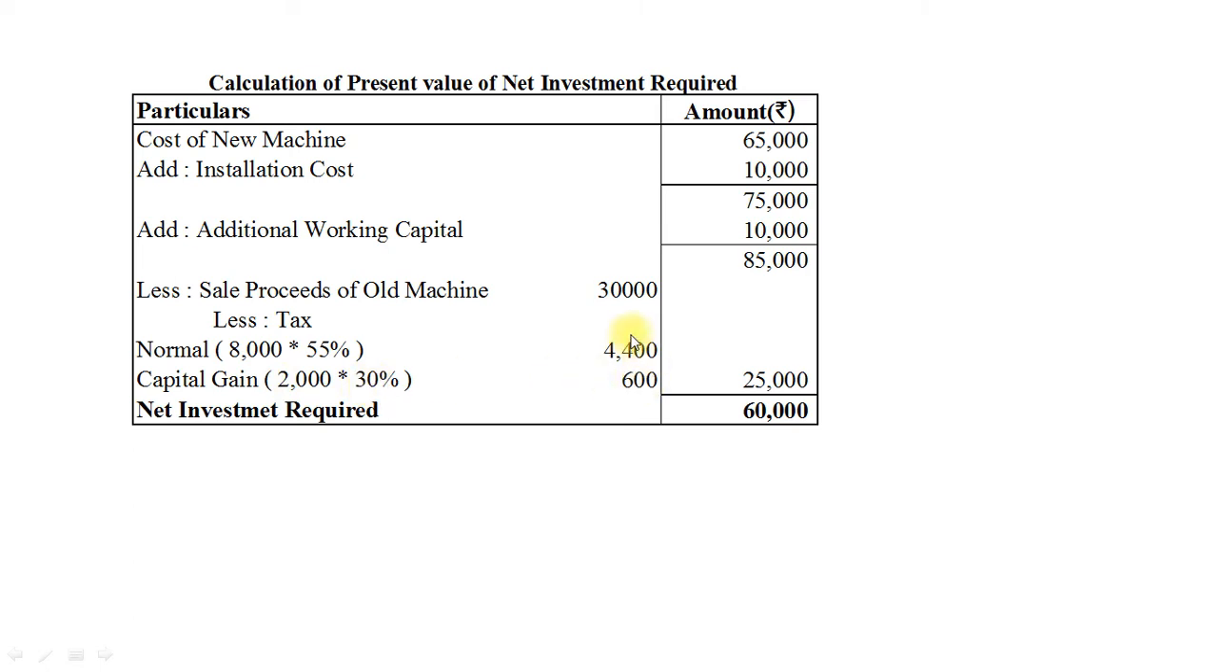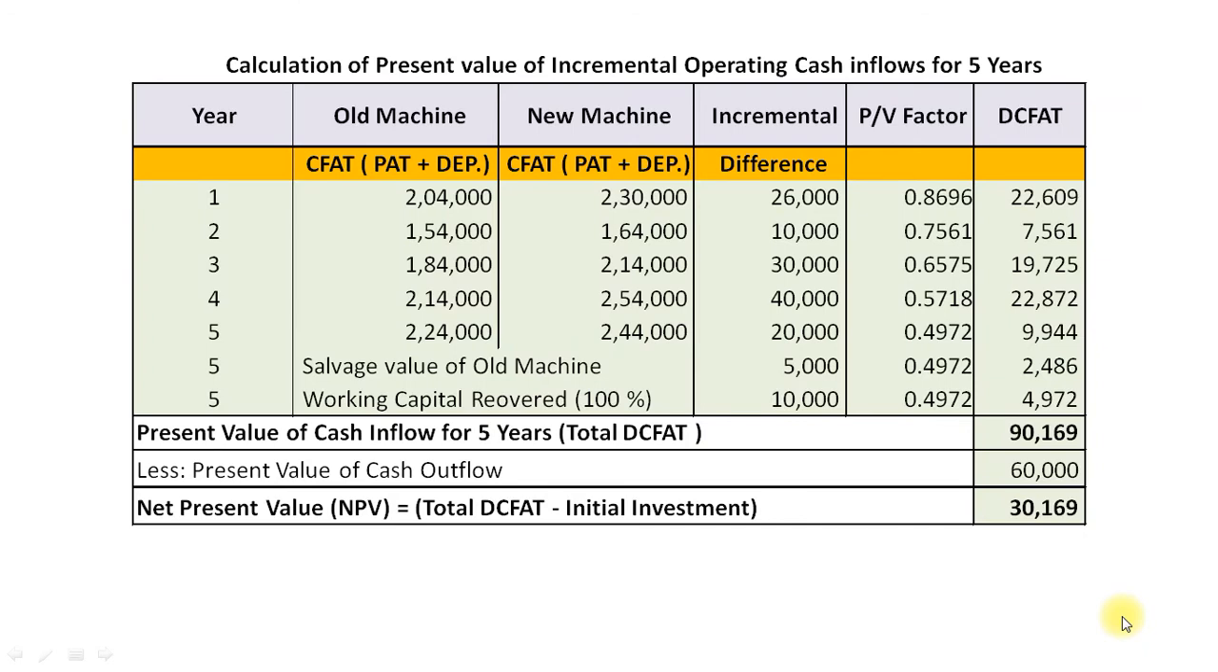So net cash generated out of sale proceeds of old machine is 25,000. So our net investment requirement for the new machine would be 60,000 rupees. So here our first point calculation is over. And now for decision making, we will calculate net present value of incremental operating cash inflows.